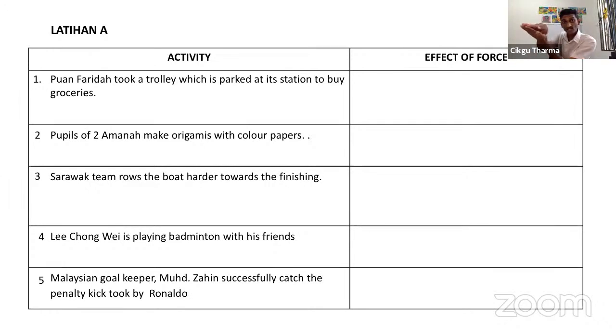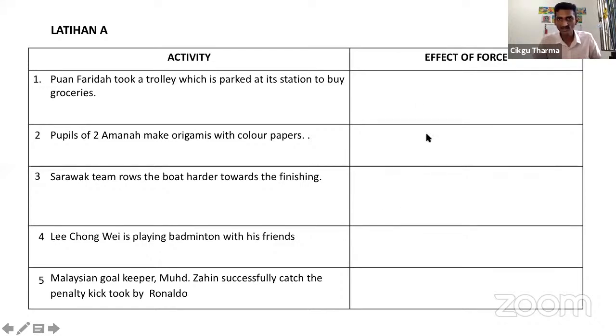So when they park the trolley, is the trolley moving? If the trolley is moving by itself, you will be running away from the supermarket. So it is parked there. When it's parked, it is stationary. So when you pull the trolley, what happened? What is the effect? Very good.